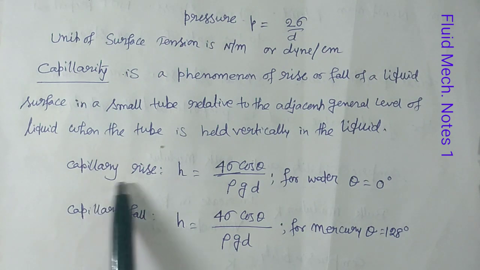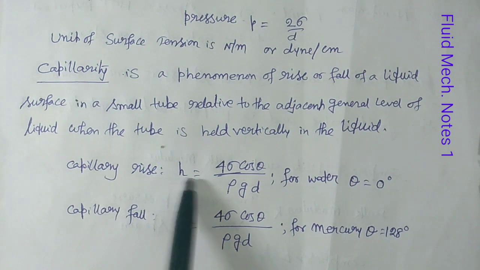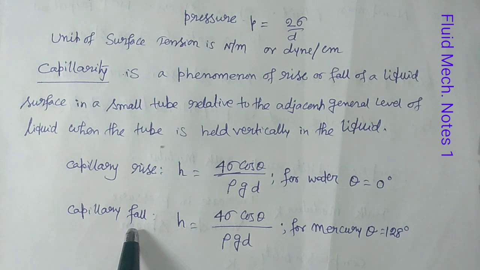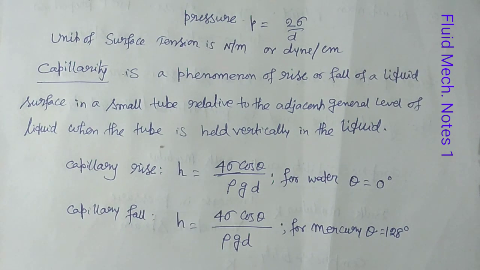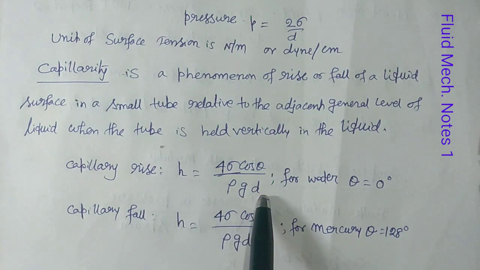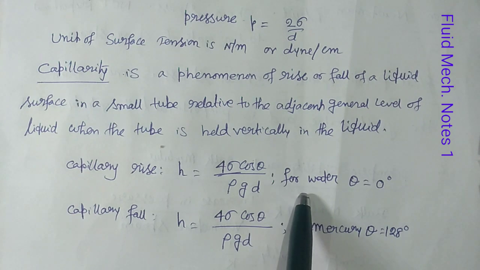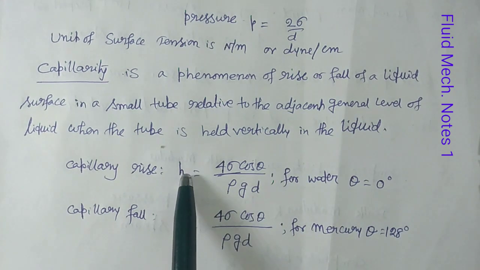Now there are two cases. It may be capillary rise, it may be capillary fall. The first case is rise. If a glass tube of small diameter D, open at both ends, is inserted in a liquid, say water, then some capillary rise H will be there.